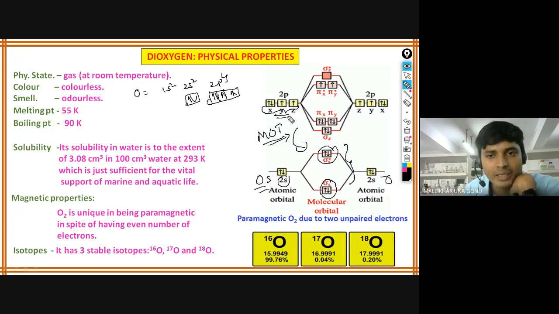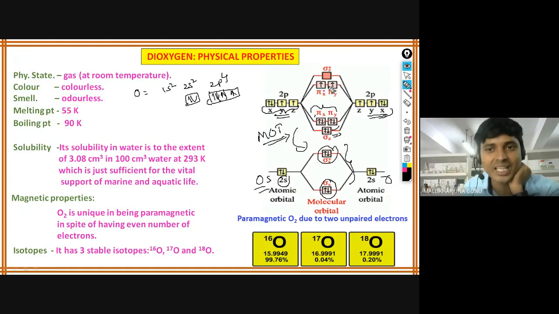So here 8 is 4 plus 4, 8 electrons you have to adjust in this manner. How? This is the sigma, and these two are the pi x and pi y. So this forms the sigma bond, and this forms the pi bonds. So that's how the 8 electrons are arranged: 2 here, then 2, 4, 6. The rest is 2, the first one goes here, and another one goes here.